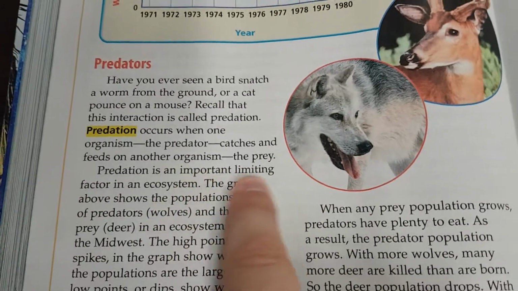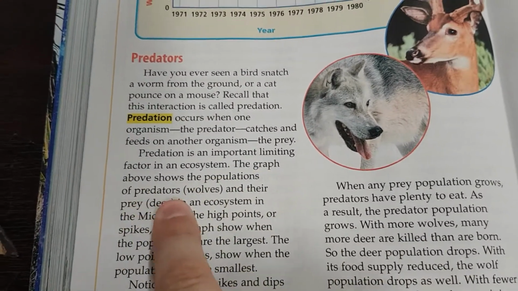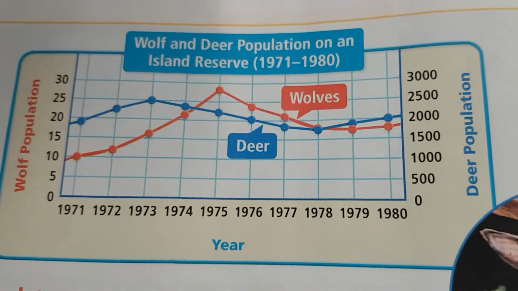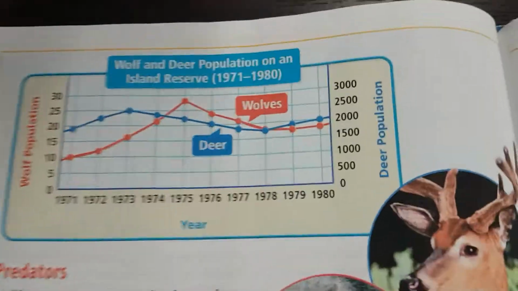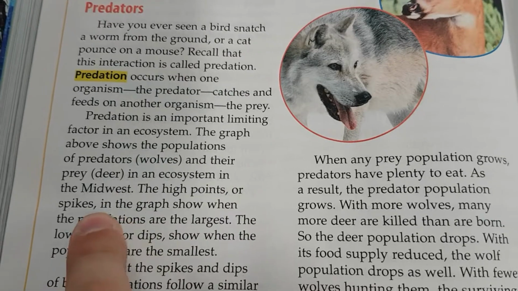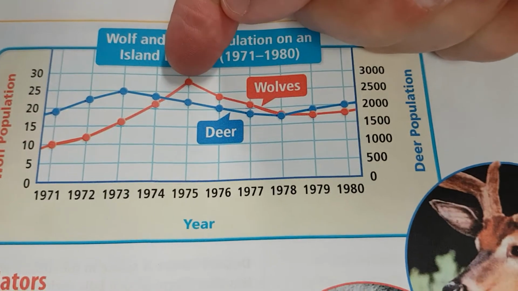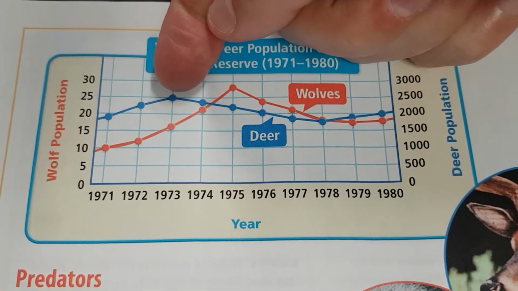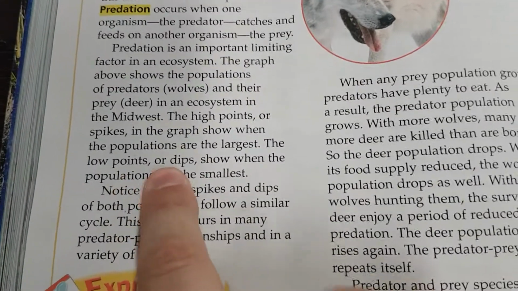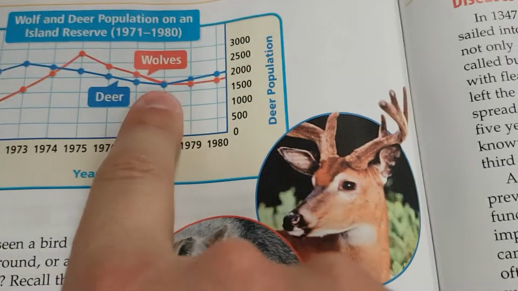Predation is an important limiting factor in an ecosystem. Limiting factor. The graph above shows the population of predators, or wolves, that's in red, and their prey, deer, in blue, in an ecosystem in the Midwest. The high points, or spikes, in the graph show when the populations are largest. So there's an example of the wolves. Over here is an example of the deer. The low points, or dips, show when the populations are the smallest. There's one for the wolves and another one over here. Here's one for the deer and another one right there.